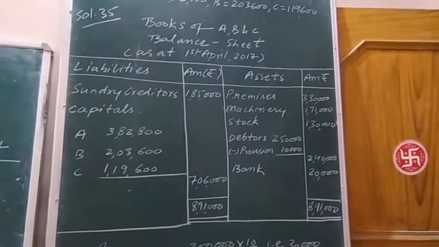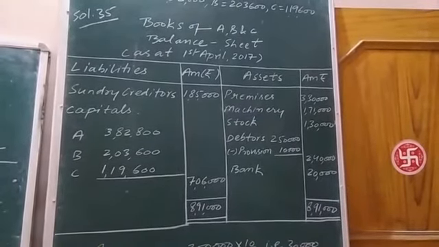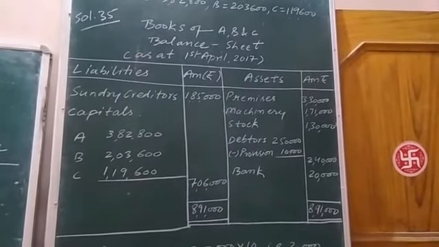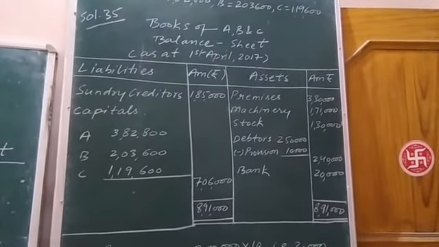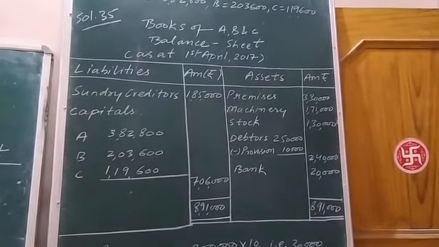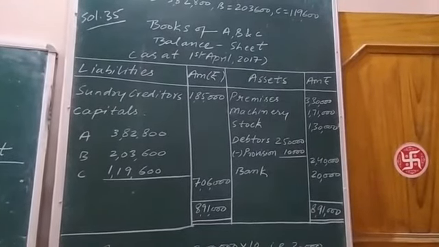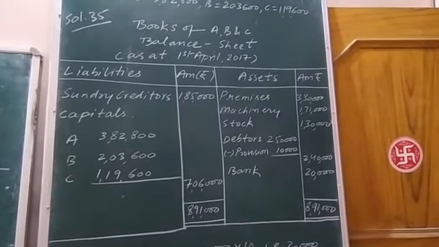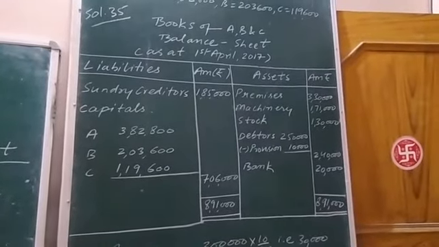And if there is no revaluation of an asset or liability, then the same figure will be posted in the new balance sheet, as you are seeing on the green board, except the reserves, provisions, profit and loss, means the balances which are distributed among old partners in the old ratio within the capital account.